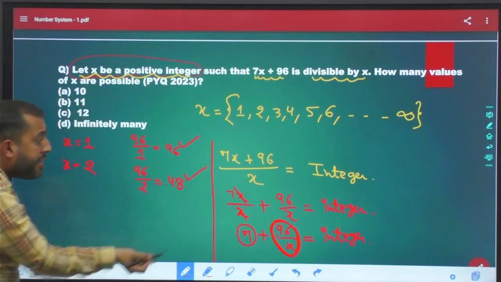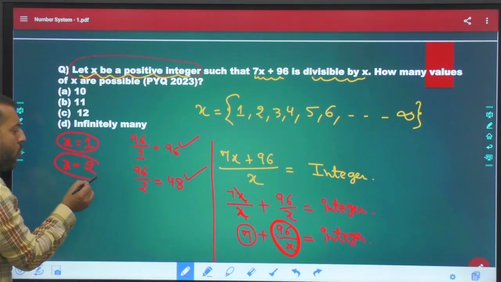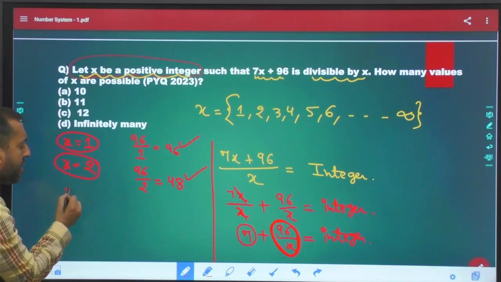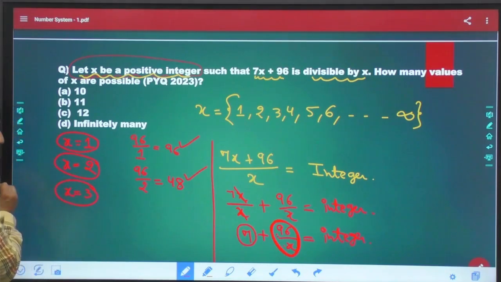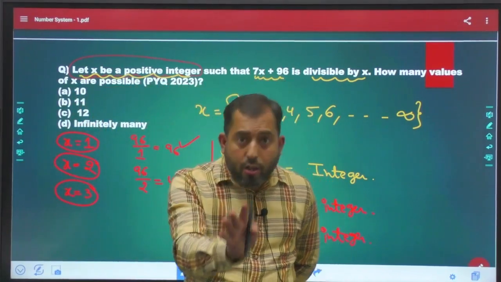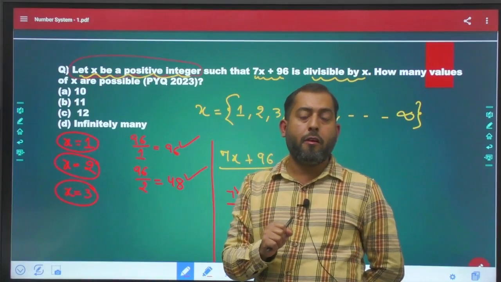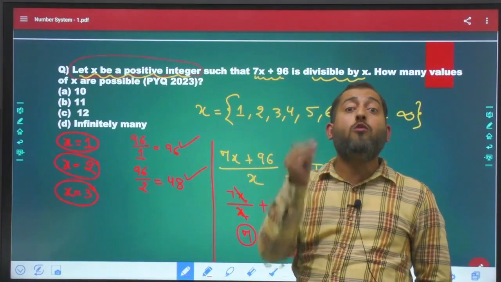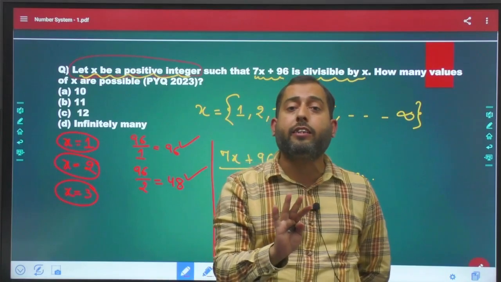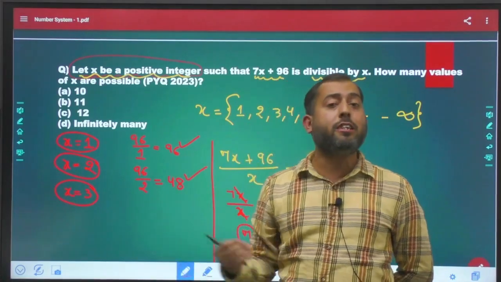So 48 is an integer. Similarly, you can assume x equal to 3 also. So over here, you can assume all those values that will divide 96 completely. Meaning, you will write down all the factors of 96 because all the factors of 96 will divide 96 completely.